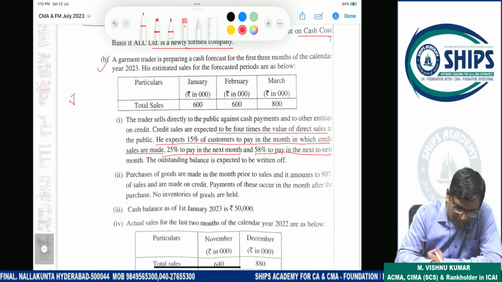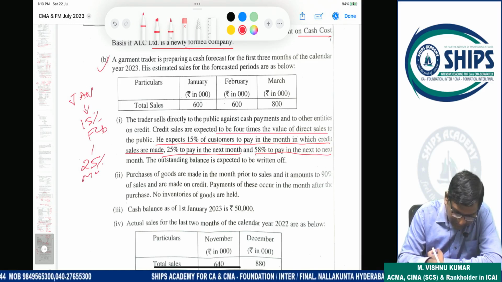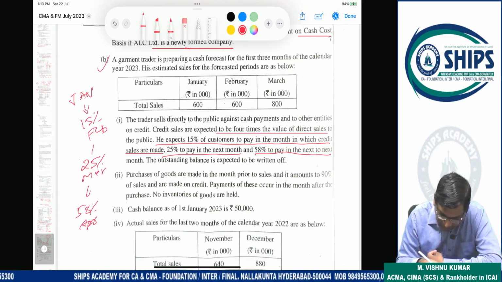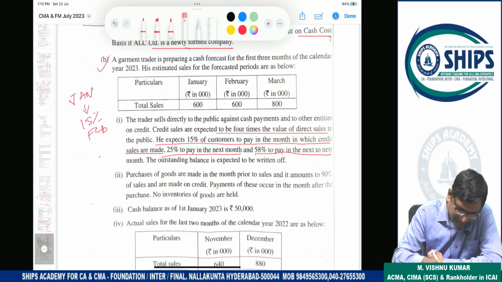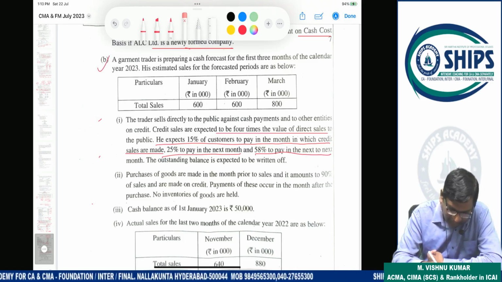Suppose you have sold the goods in January month. So 15% will be collected in Feb, 25% will be collected in March, and 58% will be collected in April. Okay? This is the scenario. So in this question, definitely they will give the data from November.